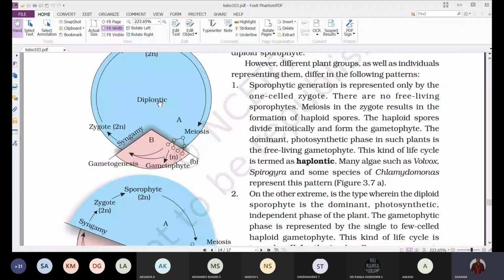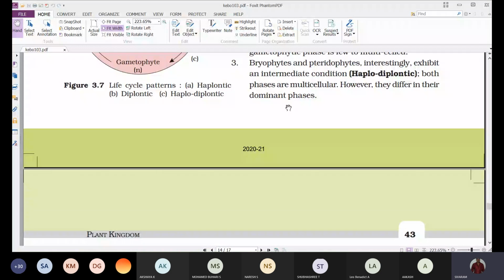And the next one is a haplodiplontic life cycle. This haplodiplontic life cycle is observed in bryophytes and pteridophytes. Bryophytes and pteridophytes, interestingly, exhibit an intermediate condition, that is a haplodiplontic life cycle. Both phases are multicellular, but however, they differ in their dominant phases.